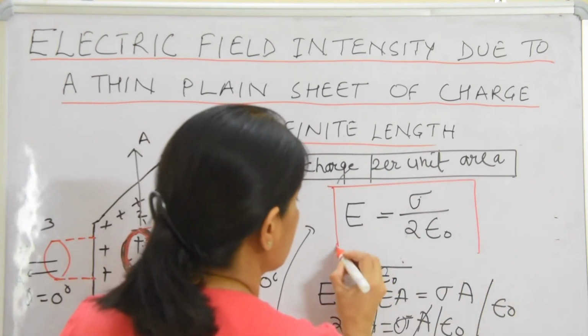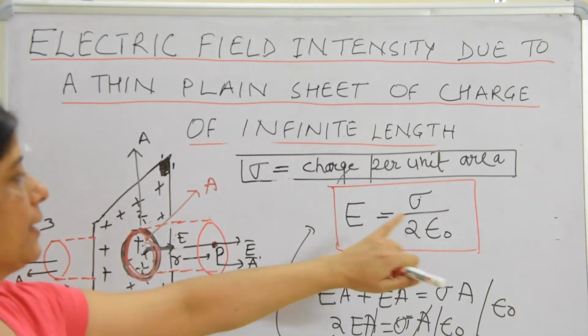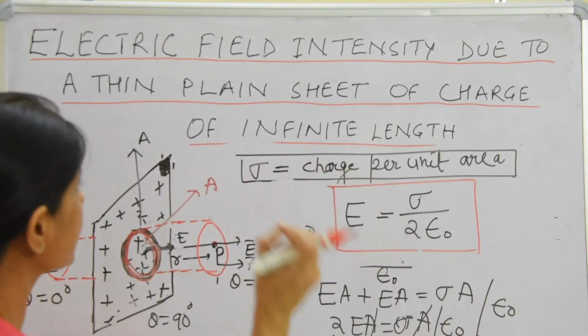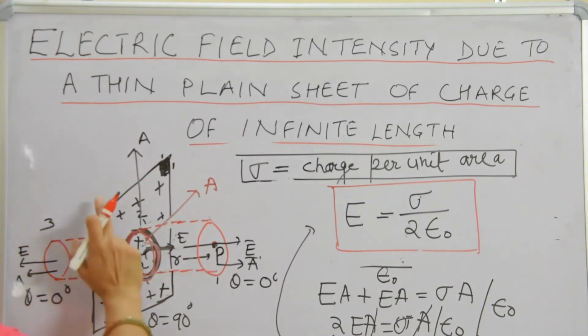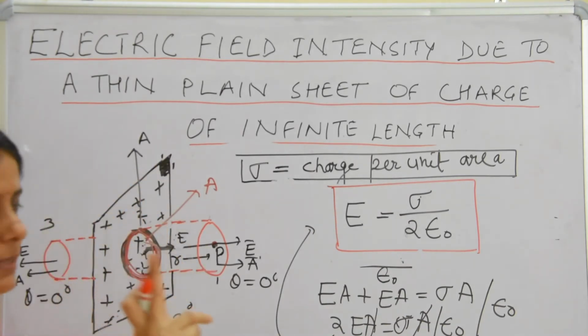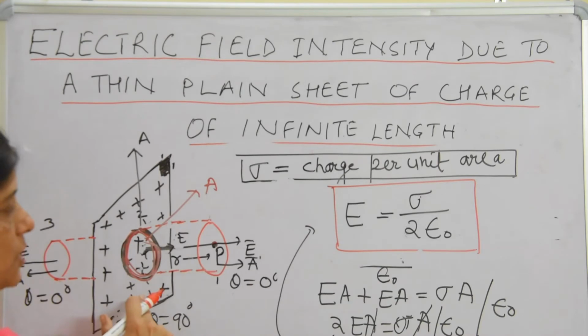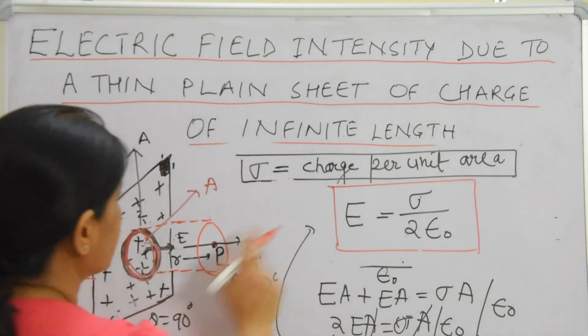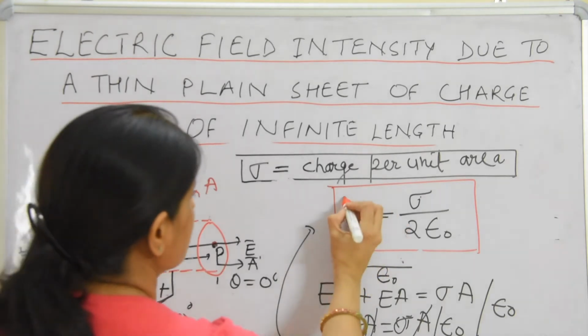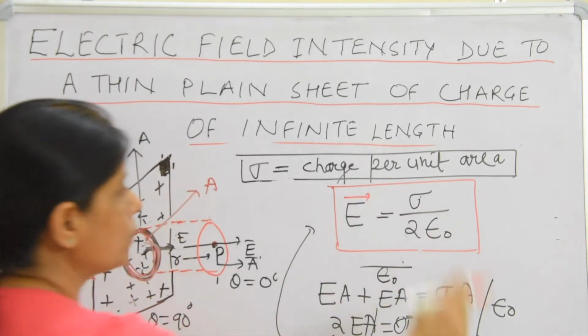This is the value of electric field intensity due to a thin sheet which has only one kind of charge, and its value is E equals sigma upon 2 epsilon naught.